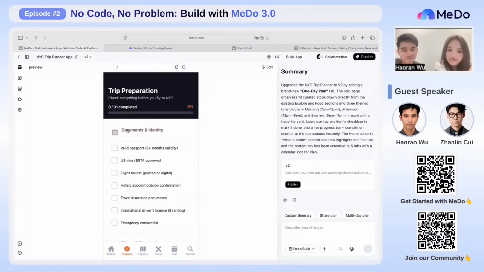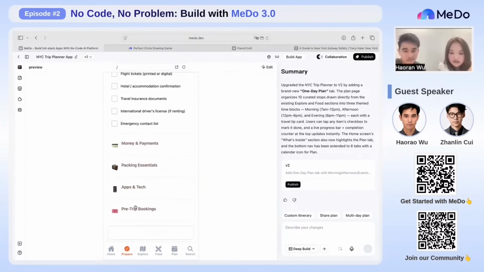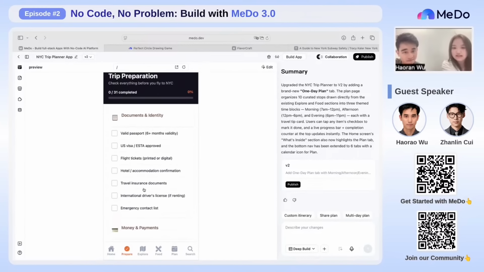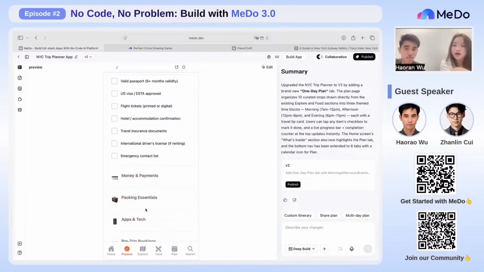Yeah. Let me see. Trip preparation. Yeah, we've mentioned it before. Okay, maybe in the next version, we can edit the checklist by ourselves, right? Yeah, we can just ask MeDo to generate those functions. Yeah, right.